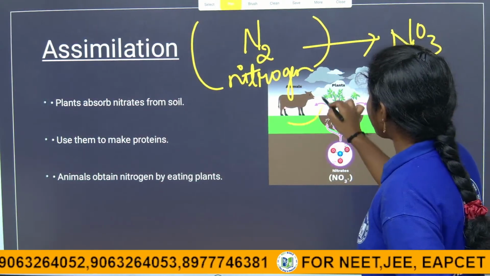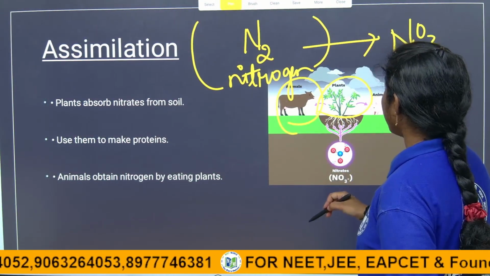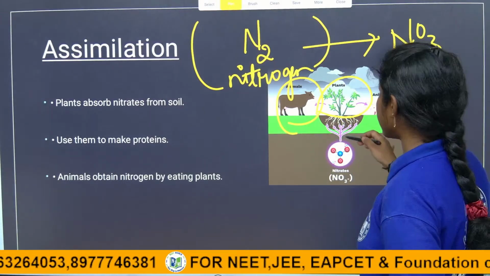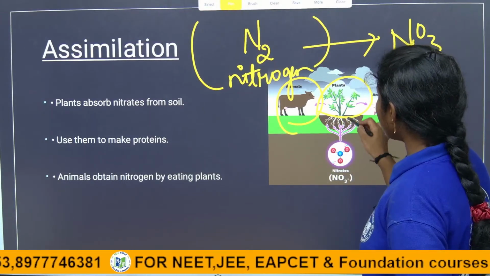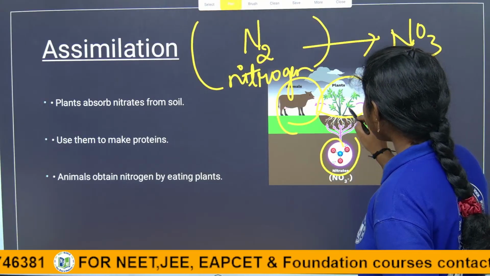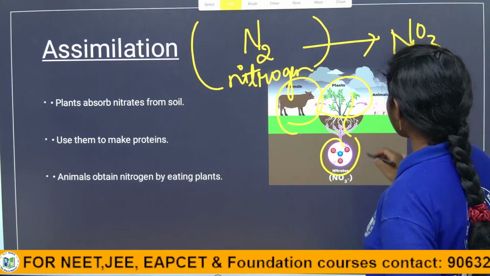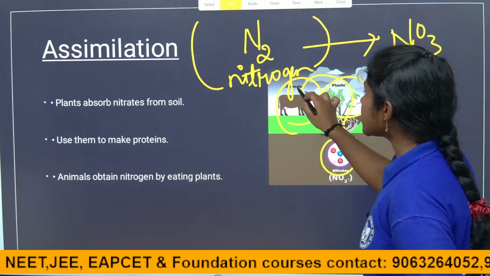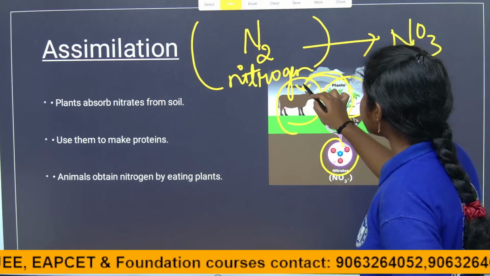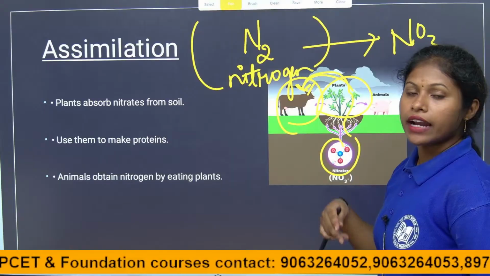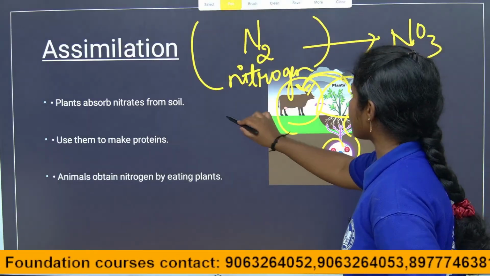When the plant eaters eat the plants, the nitrogen taken up by the plants is eaten by these animals. Indirectly it is providing nitrogen to plant eaters like herbivores.